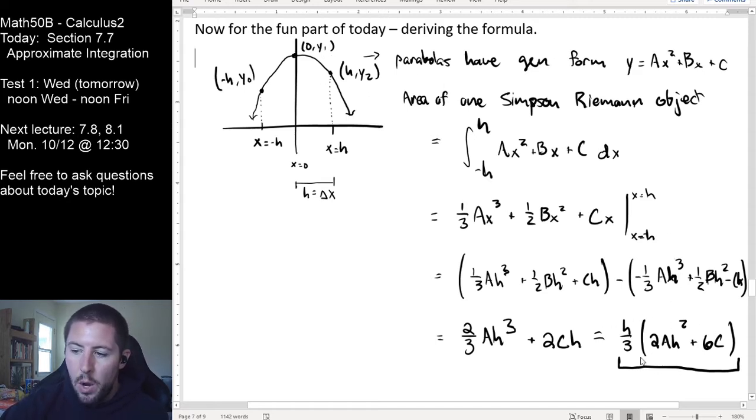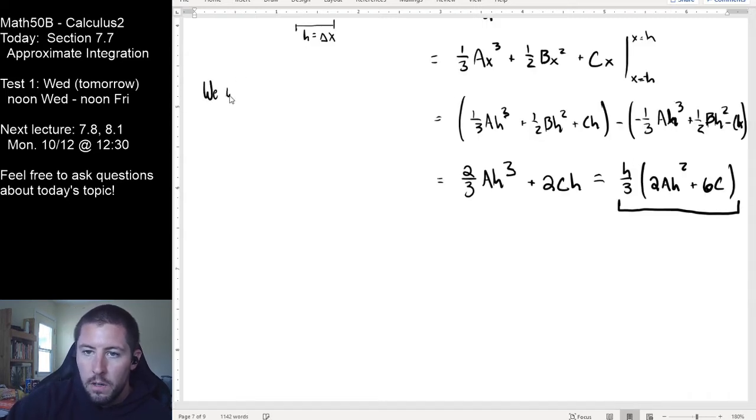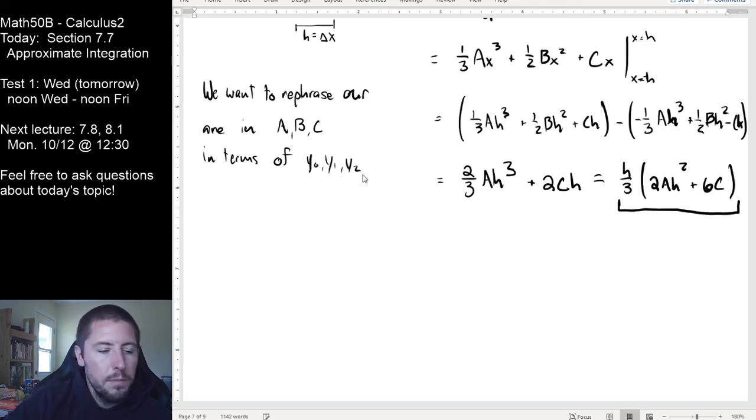So I want to rephrase this expression in terms of y0, y1, and y2. We want to get back in terms of our heights, our function values. That's the stuff we're actually going to know. The a, b, c will be a ton of work for us to get every time.